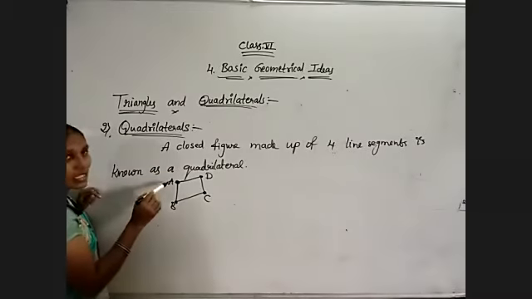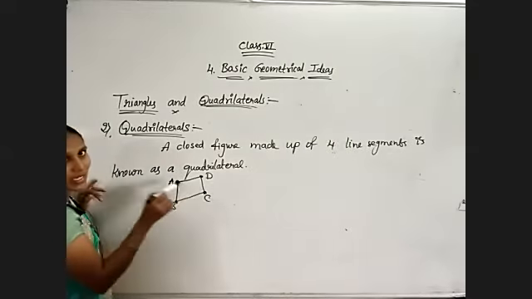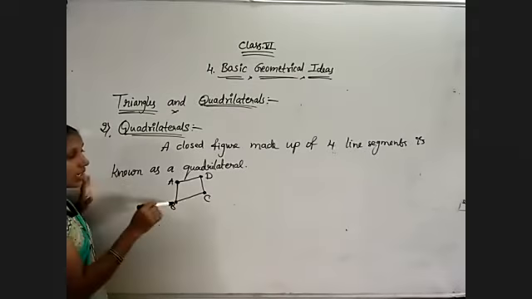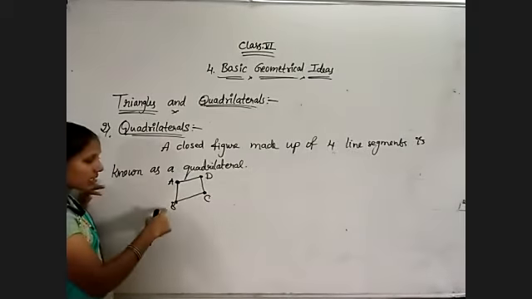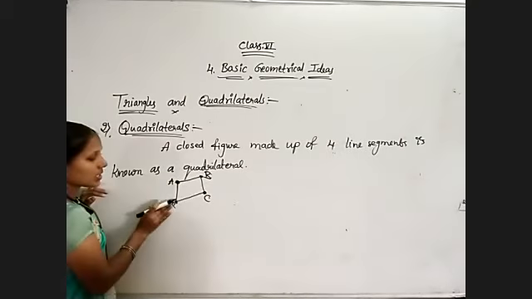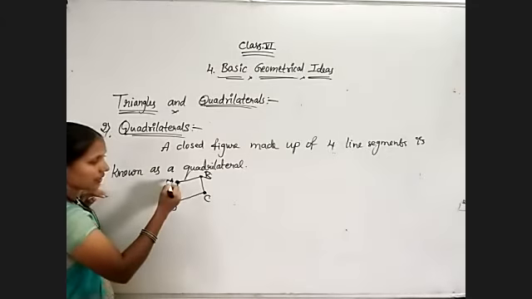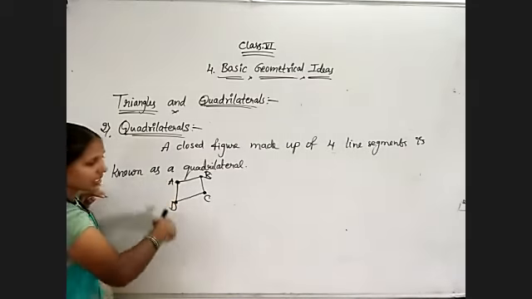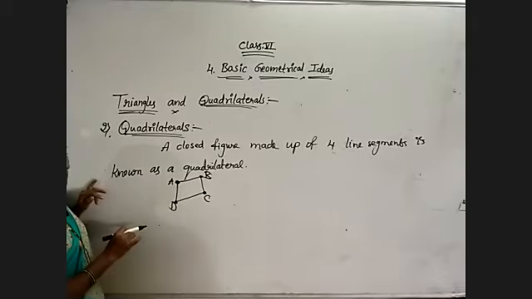Don't write as you wish. If you are writing A here and B here, that is not the correct way. Quadrilateral ABCD means we need to follow the same order. That means we can place ABCD like this, otherwise ABCD. This is clockwise rotation, and what I wrote before was anti-clockwise rotation. Okay, compulsorily we need to place them correctly.